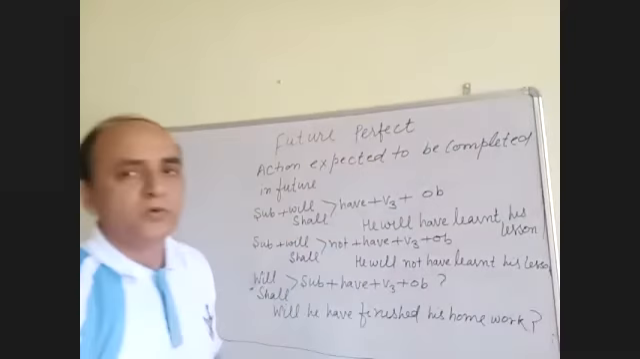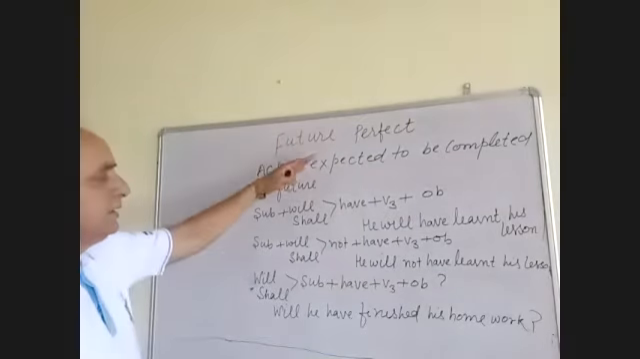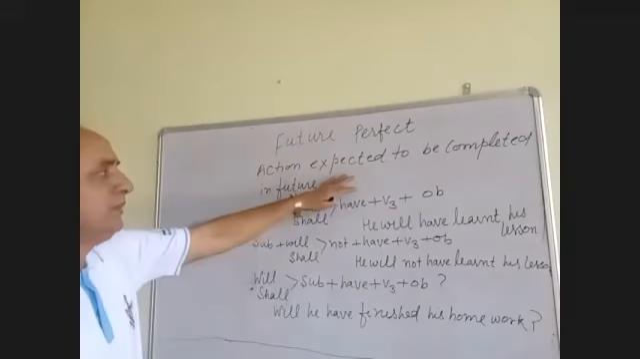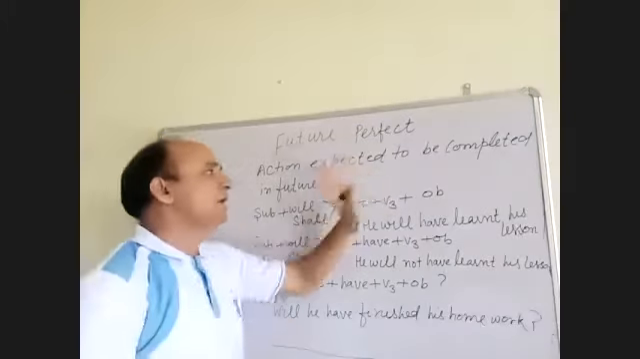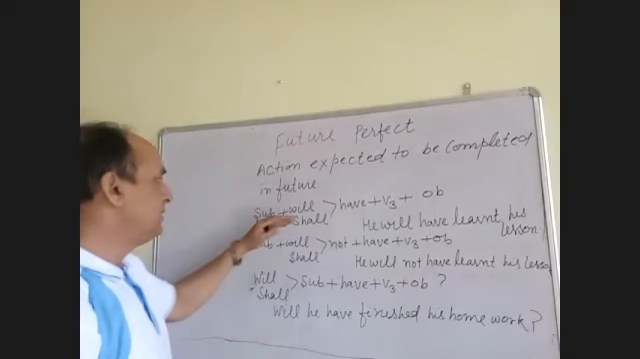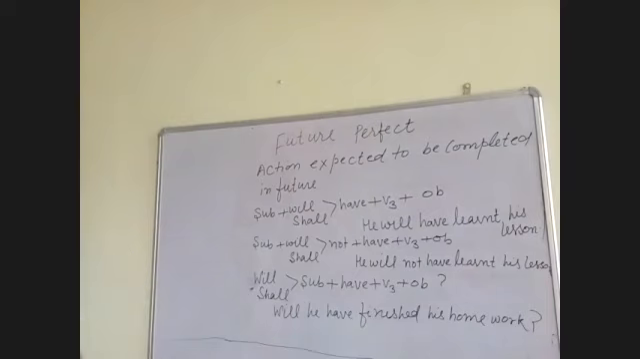And then will be followed by the kind of interrogation. Okay. These are the three types of sentence. This is the rule. It is the use. It can be any action expected to be completed in future. It can be a time also. This is for the simple future.